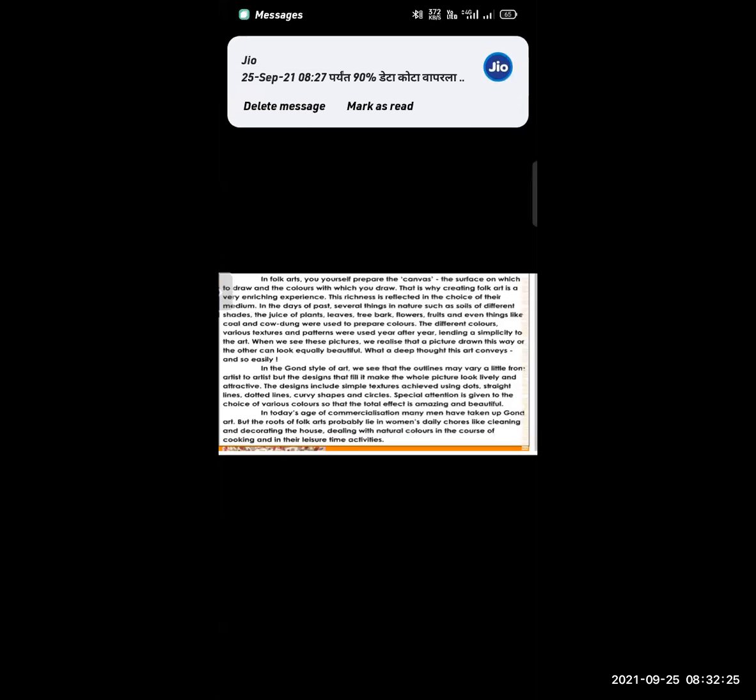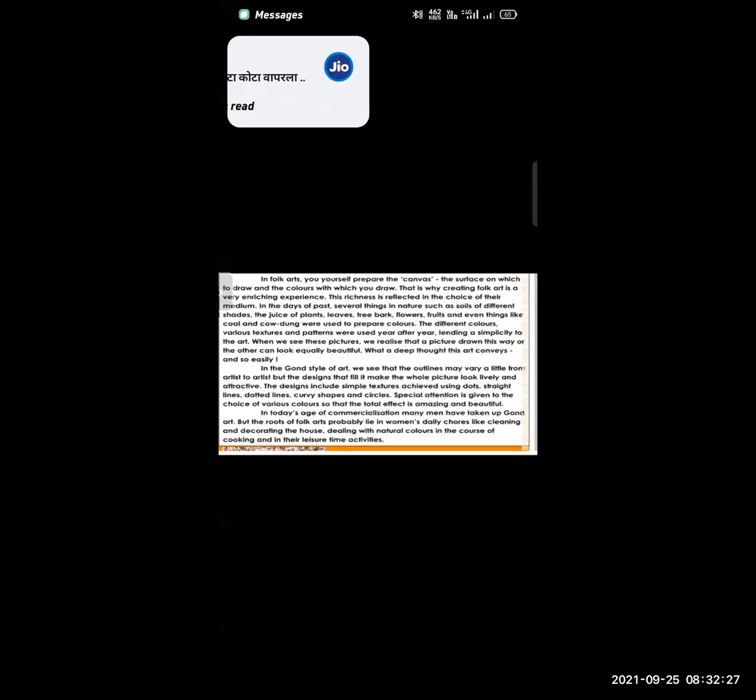Special attention is given to the choice of various colors. All this structure and pattern is good, but we can say that this is the special attraction. And what is the special attraction? The color which was used by the Gondi people to make the art beautiful. Variation of the color means the combination of the color is very good. The effect is amazing and beautiful.